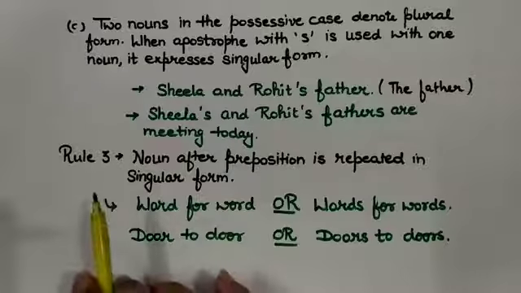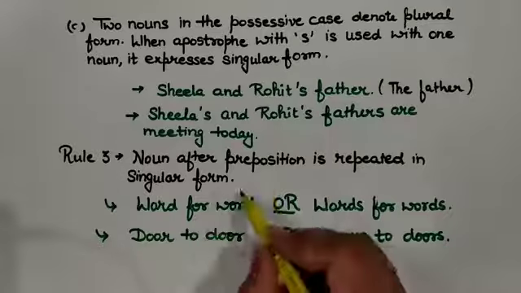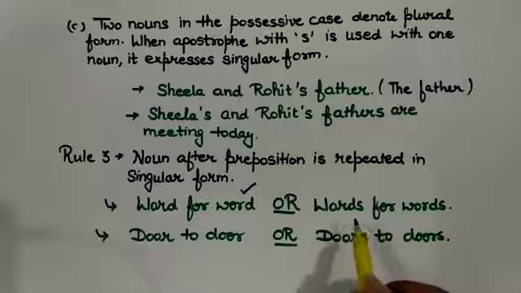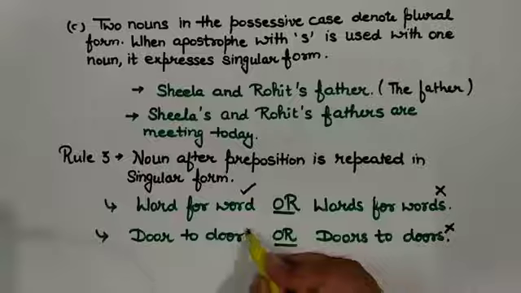Now see rule 3. Rule 3 says a noun after a preposition is repeated in singular form only. If I say word for word, the sentence will be correct, but we cannot use words for words. Like door to door, he was roaming door to door. But we cannot use doors to doors.